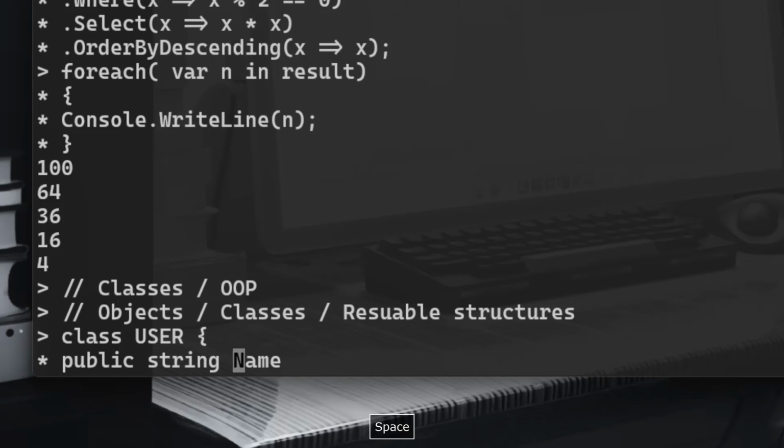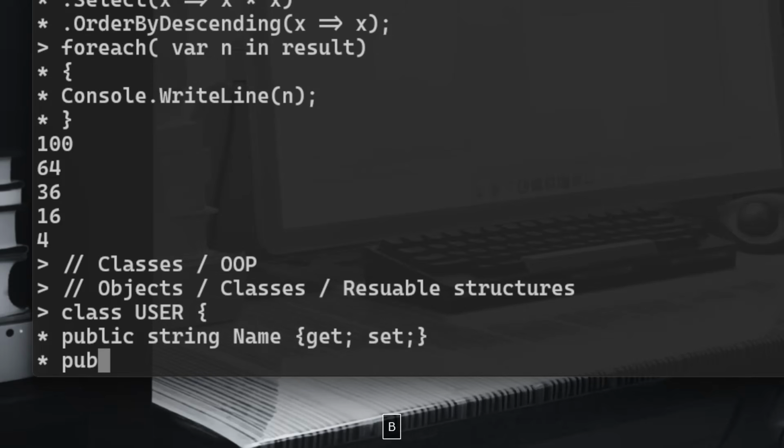So public, and of course the name is a string, and inside we can have two methods, get and set. Get means to read the name, set means to put the name, to insert the name. So to get the name and to set the name, right?